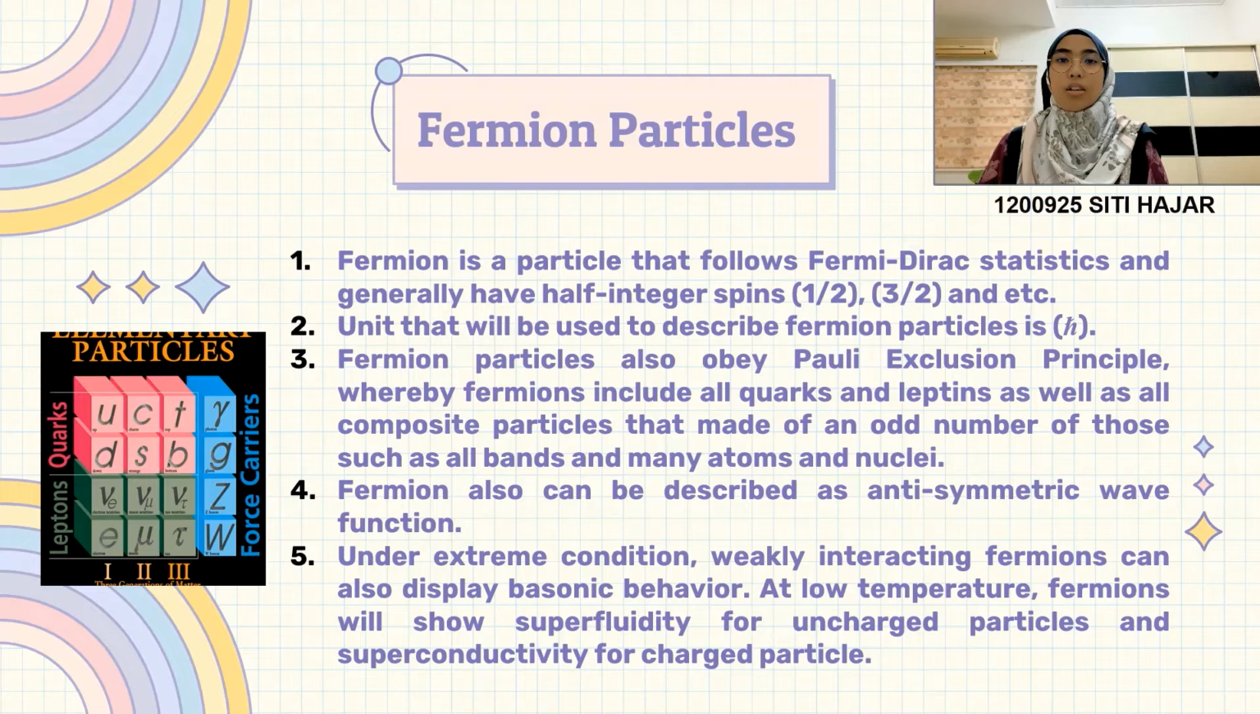Fermions include all quarks and leptons, as well as all composite particles made of an odd number of these, such as all baryons and many atoms and nuclei. Fermions are different from bosons, which obey Bose-Einstein statistics. Antisymmetric wave function for a fermionic particle state in an infinite square well potential. Some fermions are elementary particles such as the electron, and some are composite particles such as the protons.